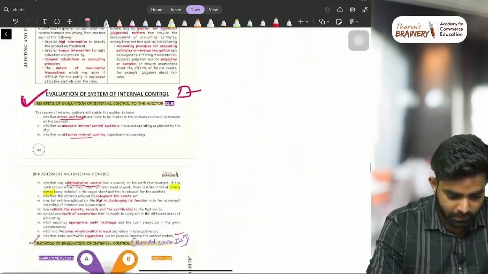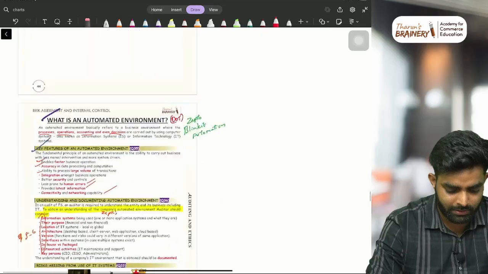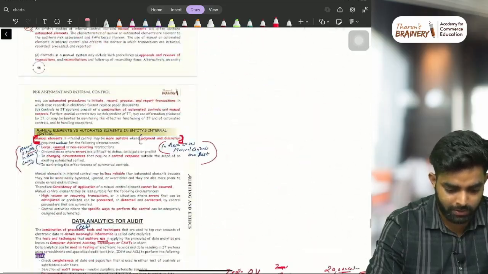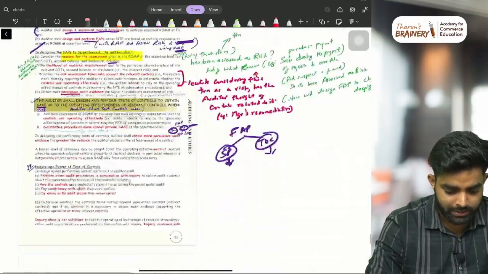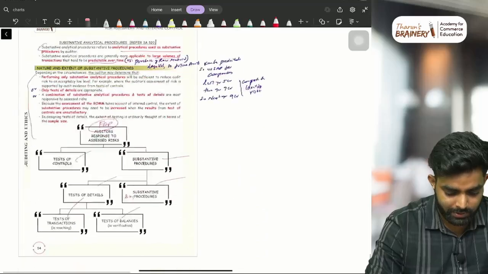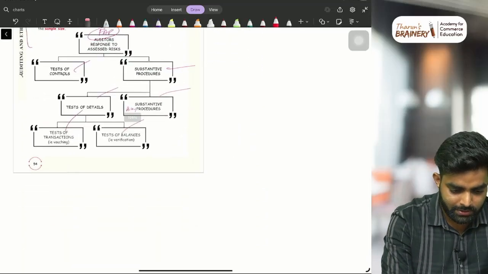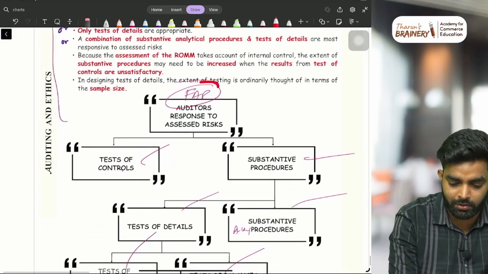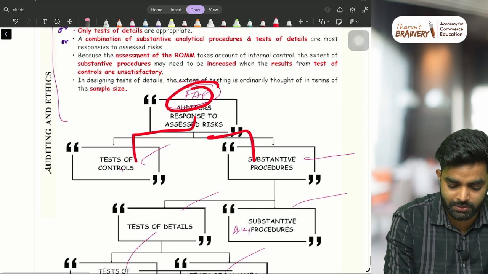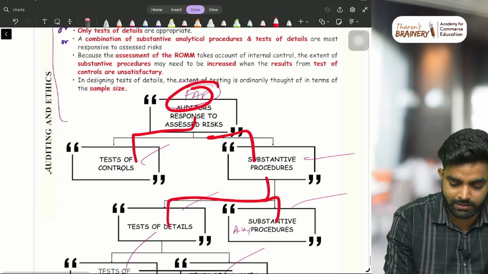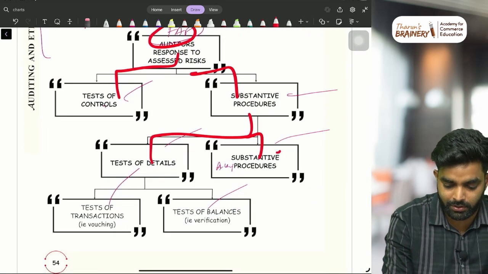Then 501, 500, everything that you understood, right? That is easy, automated enrollment we covered. Then data analytics, not an important area. Audit procedures, I told you this comes under the further audit procedures: test of controls, substantive procedures, test of details, substantive analytical procedures, all these things. Sorry, some mistake is there.